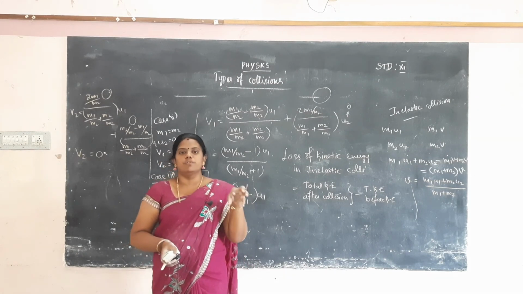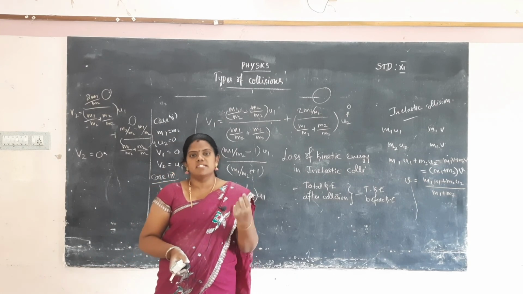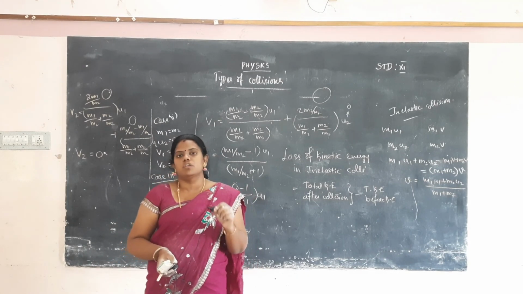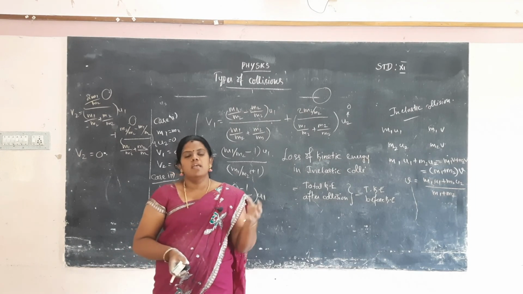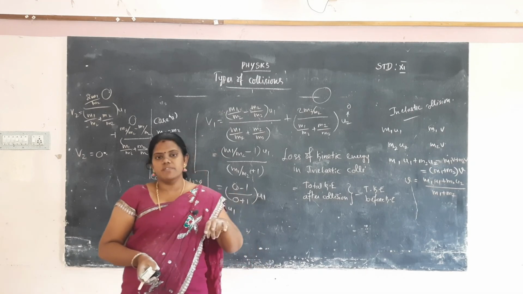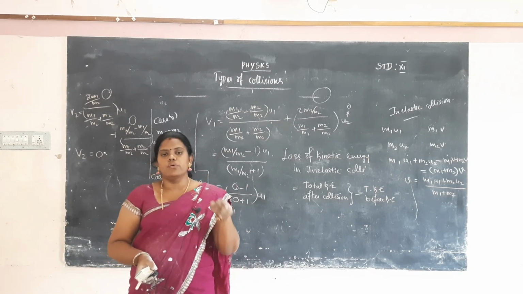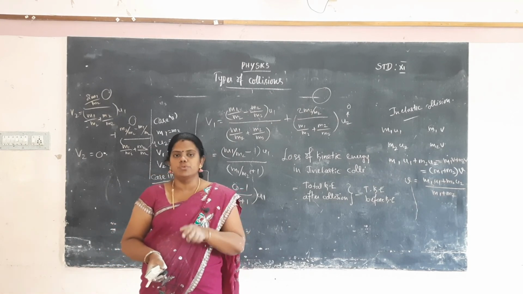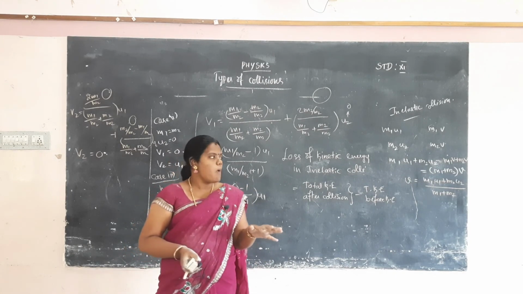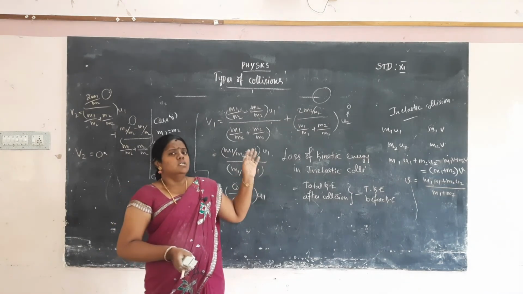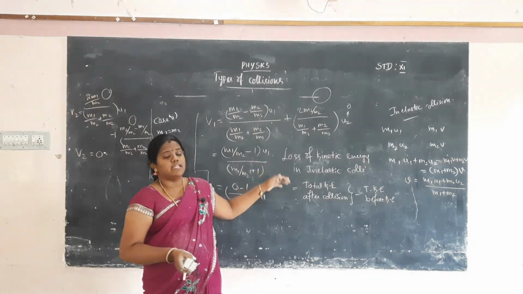That way also the v1 and v2 values are calculated. Third case: the mass of the first body is much smaller than the mass of the second body, and the initial velocity of the second body is automatically 0. That way the v1 and v2 values are easily calculated. Fourth case: the mass of the second body is smaller than the mass of the first body, and the initial velocity of the second particle is 0. In this way we easily calculate the v1 and v2 values. With these four cases, the final velocity of the particle after the collision is easily calculated.